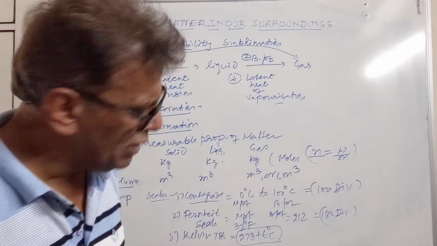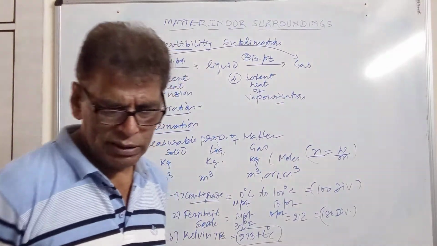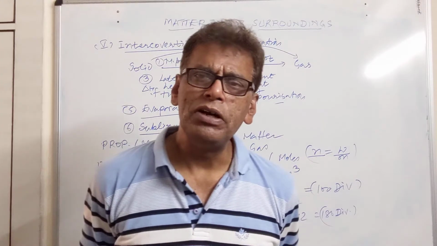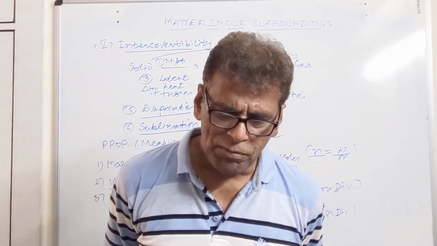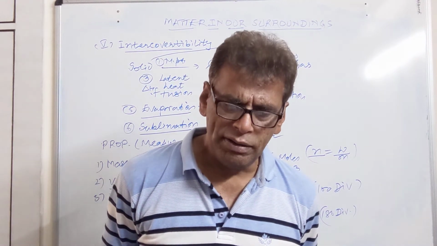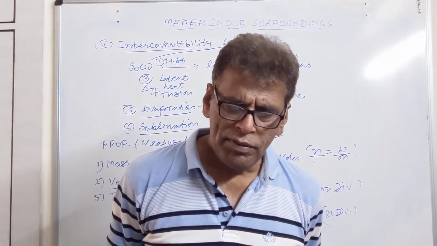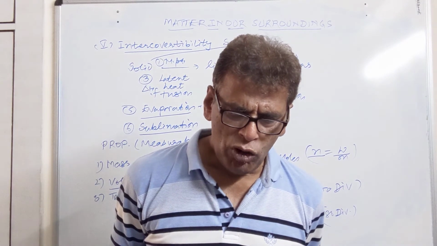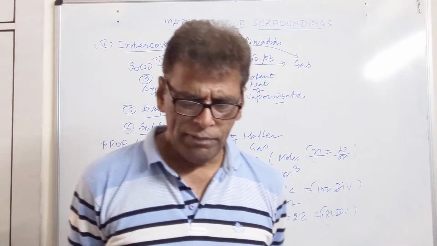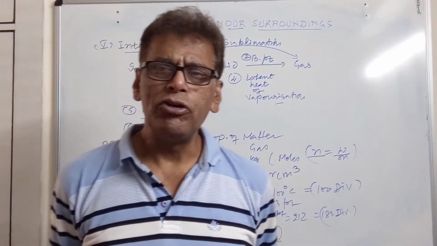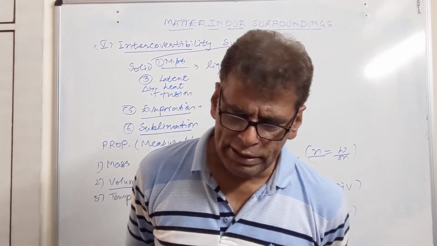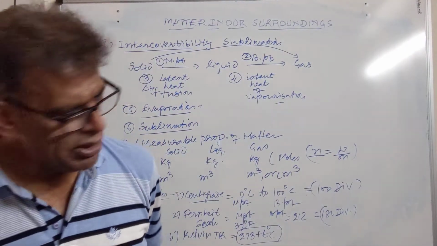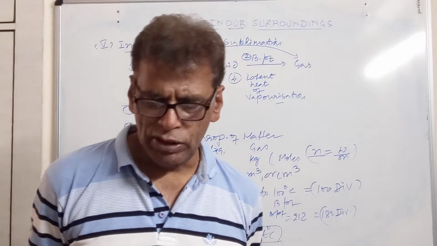Pressure is expressed, we have already done, in pascals. Now, what are the units for temperature? Generally, temperature is expressed in Kelvin. Length is expressed in meter. Then mass, kilogram. Weight of the substance is in Newton. Volume is expressed in cubic meter. Density, kilogram per cubic meter. Then pressure is expressed in pascals. So this is regarding the measurable properties of the states of matter.